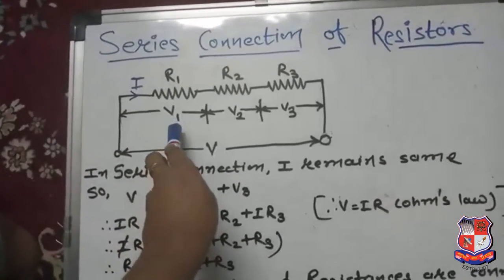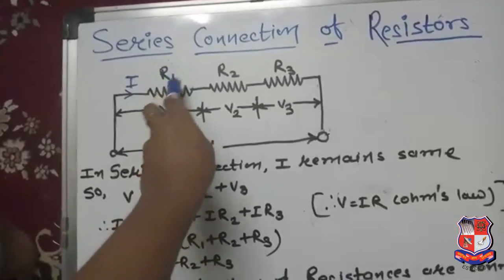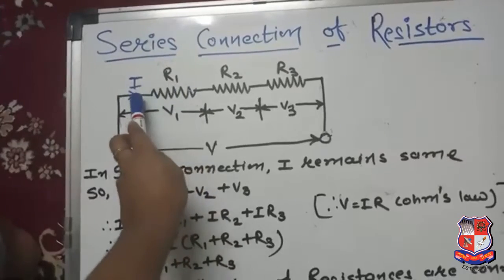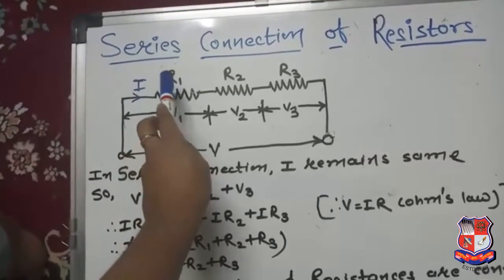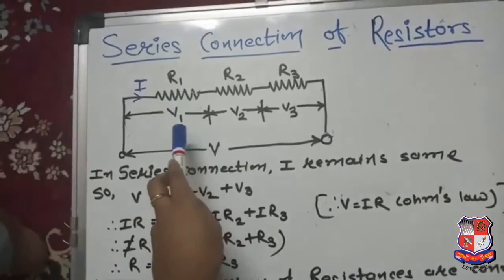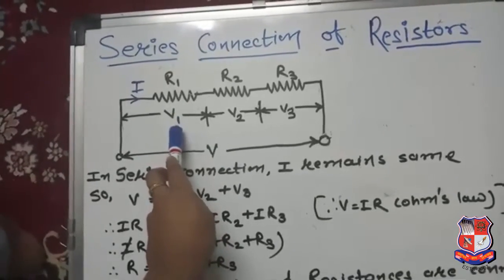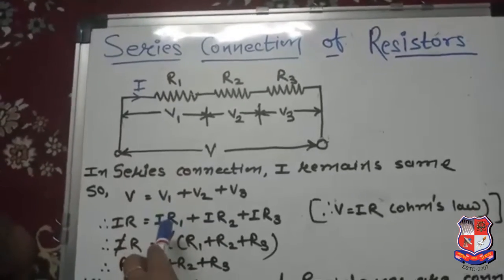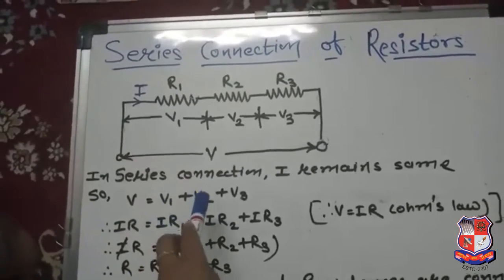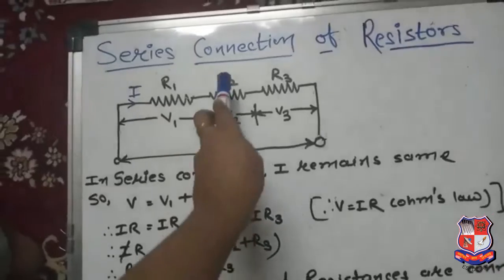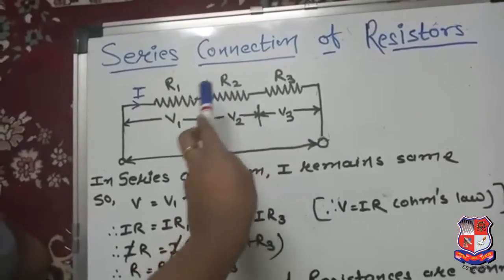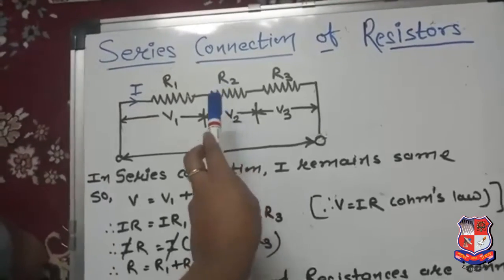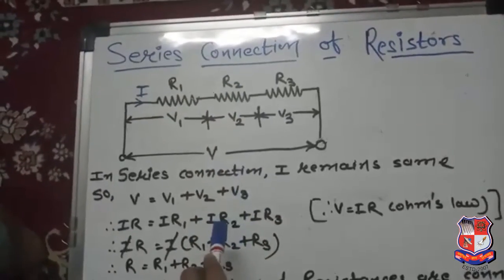V1 is the voltage drop across the resistance R1, and the current flowing through R1 is I, so V1 is equal to I into R1. Plus V2. V2 is the voltage drop across the R2 resistance, and the current is the same, only I, not I2. So IR2 will be V2.